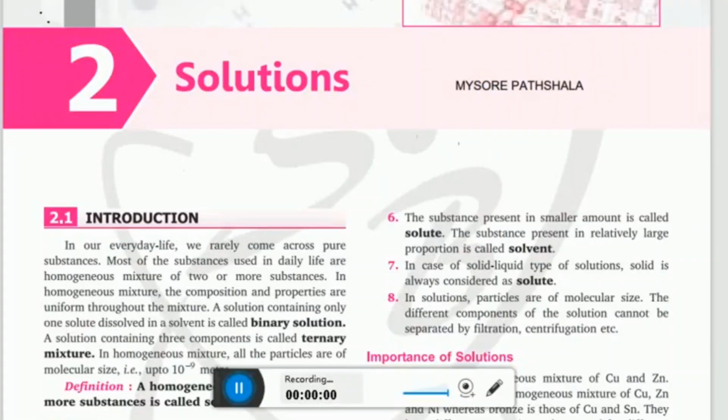I am Pooja Vaishnav, your chemistry mentor, and today in this video we are going to learn about the chapter known as solution of your class 12th. So I hope you are excited and you want to learn this, and without any delay, let's get started. So let us begin with